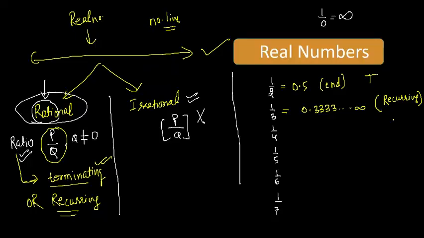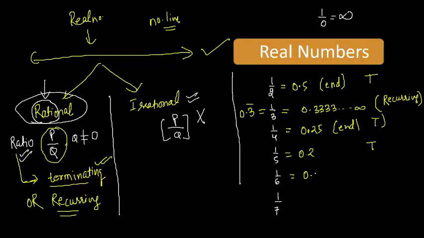If it is not ending, it must be recurring. 3 is coming every time, and I can write it as 0.3 bar. And 1 by 4 is 0.25, again ending, terminating. 1 by 5 is 0.2, terminating, ending.